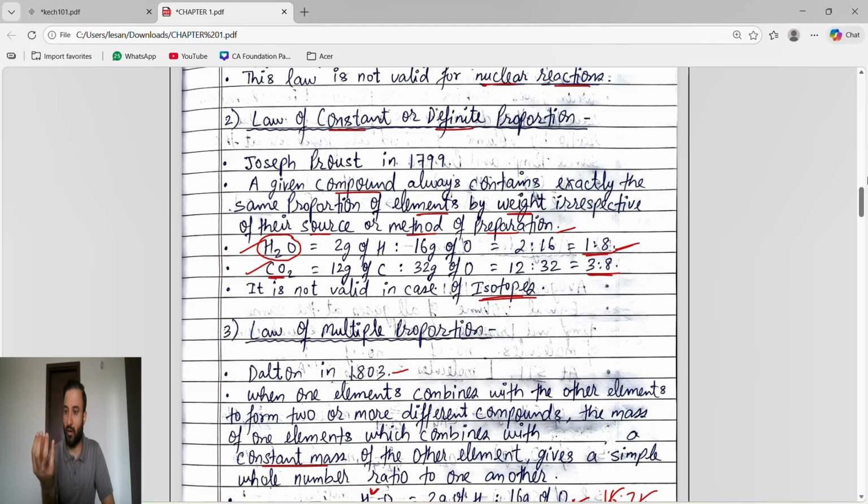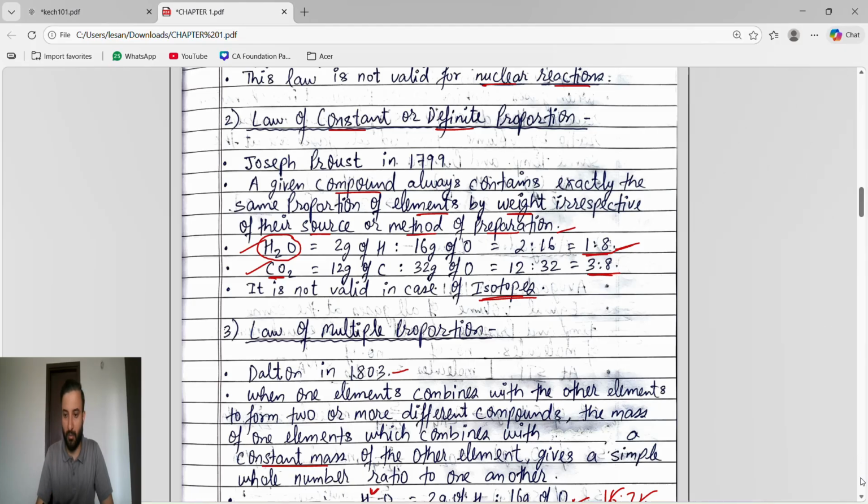Whenever we form that compound, its elements will be in the same proportion. That's it. H2O. Every time we form H2O, we will not see which source I am getting it from, or which method of preparation. Irrespective of this, the final compound should be H2O. So what happened? Its elements are in the same proportion, that is 1:8. That is the law of constant or definite proportion.